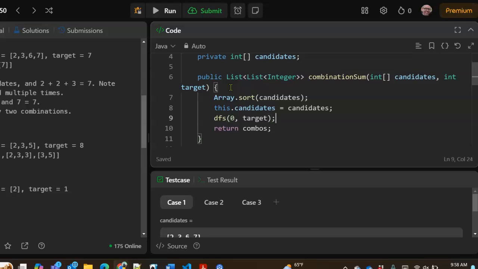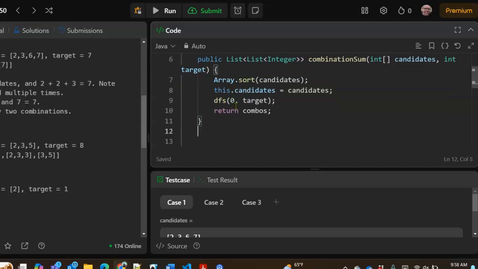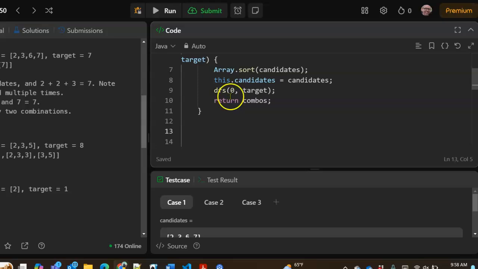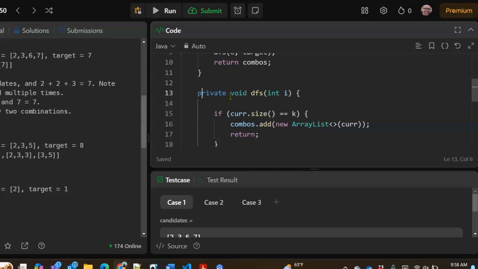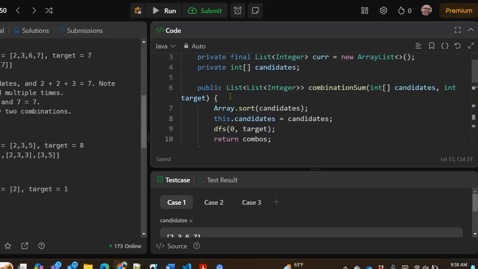Now, you might say, couldn't you just have the target as a class variable? And the answer is no, because we're using this as, so let's see, what do I want to call that?